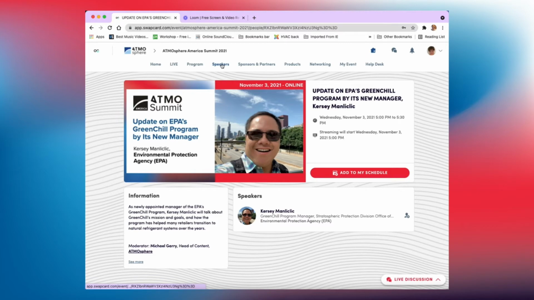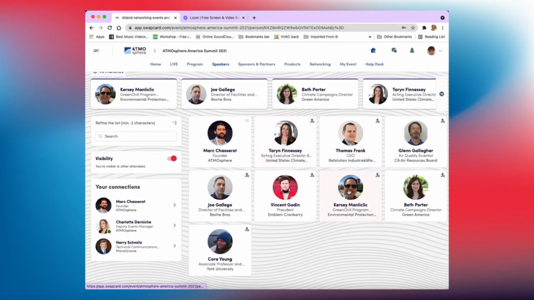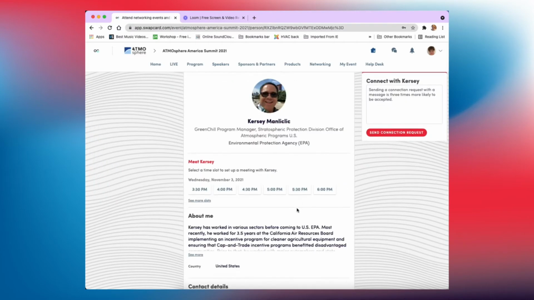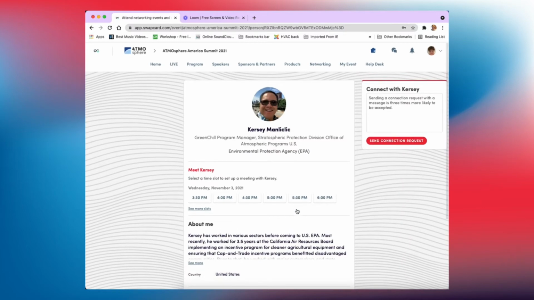If you go to the speaker section here, it'll show you the various speakers, and you can click onto their profile and it will show you who they are. You can set up a meeting with them, or you can contact them.